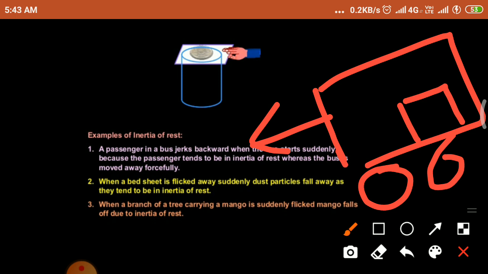Why? When you are sitting in the bus, your position is at rest. When the bus starts to move, it changes your state. Suddenly, you oppose your state of rest. So you can feel some jerk.